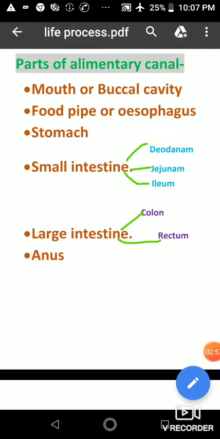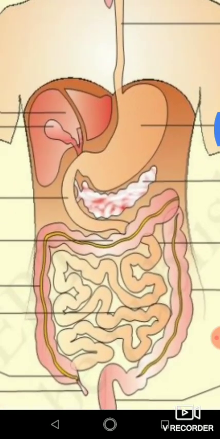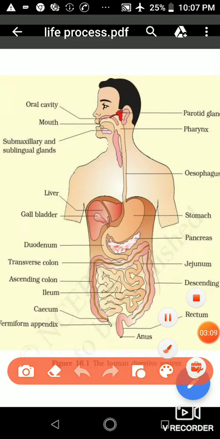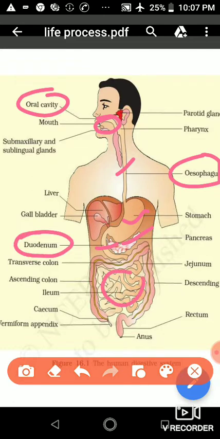So in the structure we can see, this is the oral cavity, also called the buccal cavity. This is the esophagus, that is also called the food pipe. This is the stomach, this is the pancreas, this is the duodenum, a part of the small intestine. This is the small intestine, and this one is the large intestine, and this is the anus.